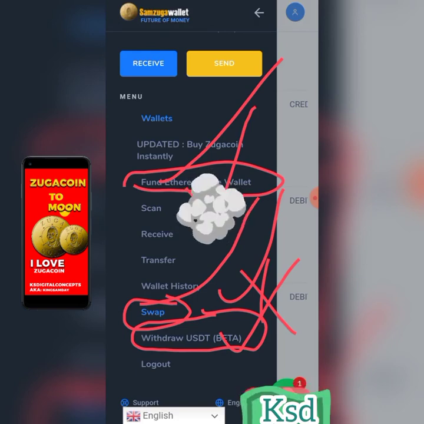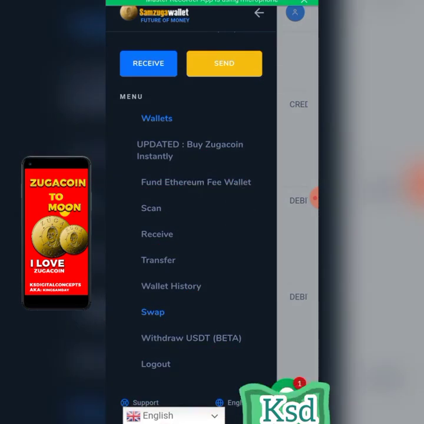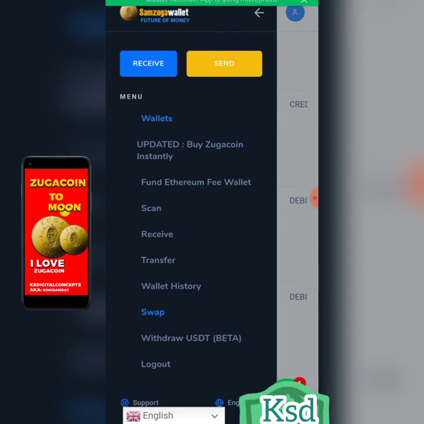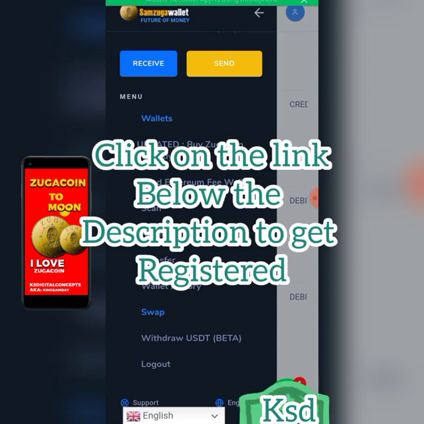So right now we are going back to Remitano. And before I forget, if you haven't registered on Remitano before, you will see a link below in this description. Click on it to register on Remitano, because Remitano is the only gateway for now you can use to withdraw your Zuga coin in USDT.